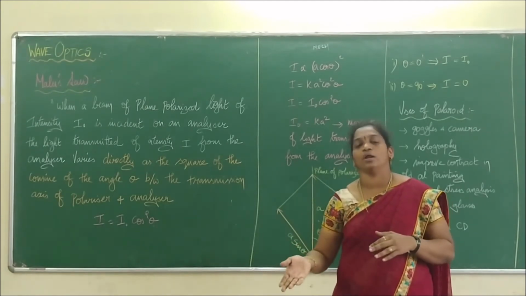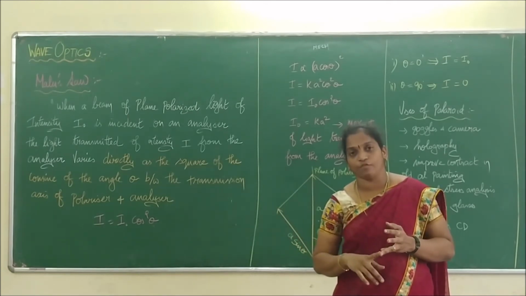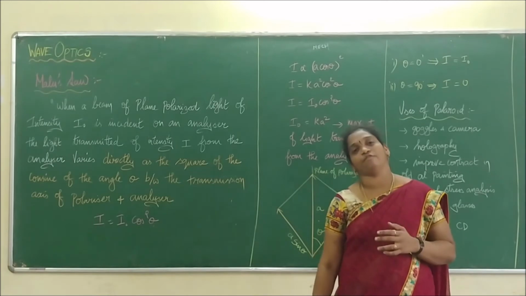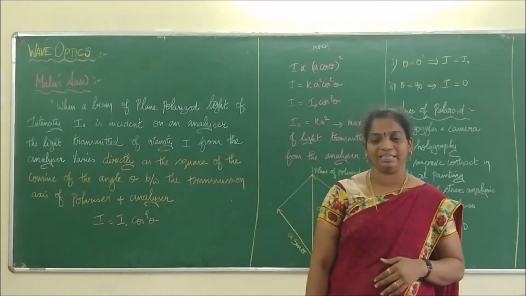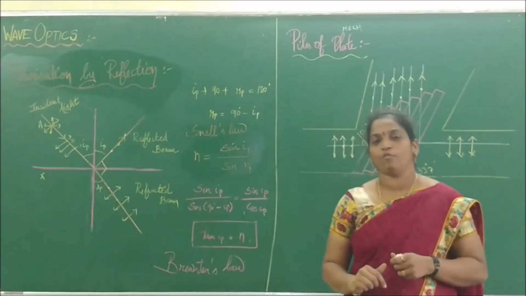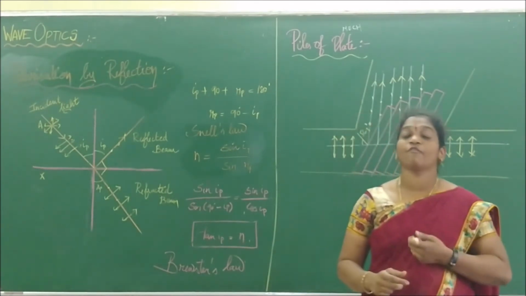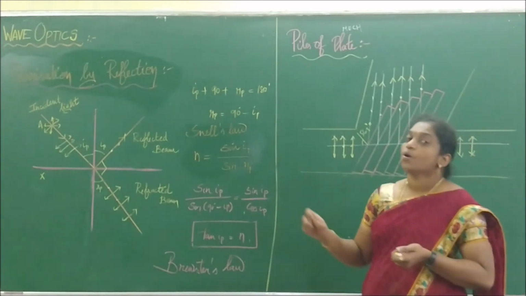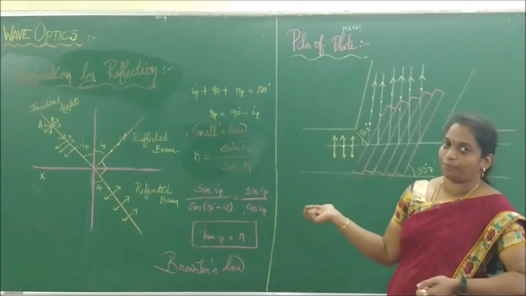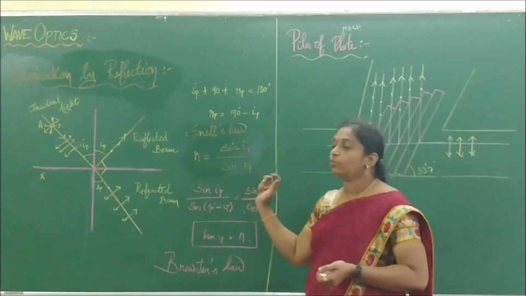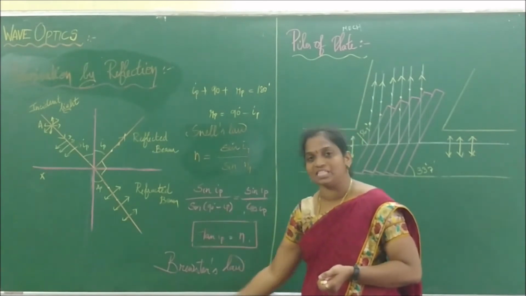Then we move forward. We have studied selective absorption, then we studied reflection, then we move to double refraction, and next scattering of light. Yes, we'll see. So now we are going to discuss two very important 3-mark questions or a part of a 5-mark question. One is called polarization by reflection, and another one is called pile of plates. Right? So it's a very standard repeated question which has been asked in the topic of polarization.